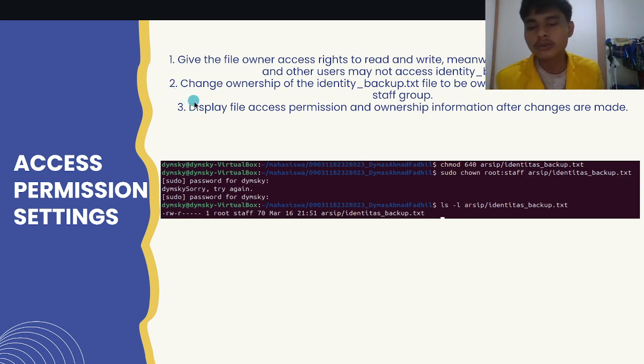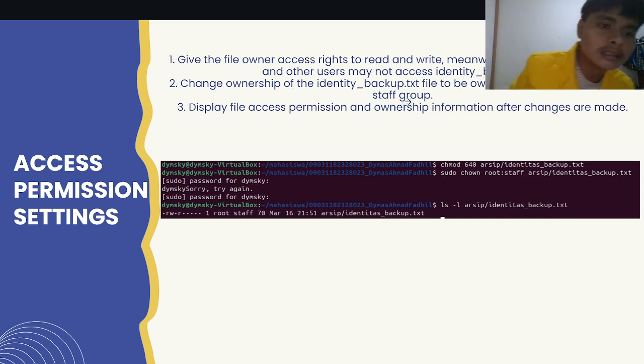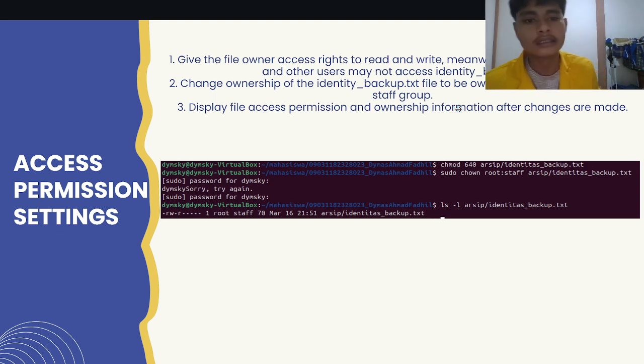And question number 2: change the ownership of the identitas_backup.txt file to be owned by the root user and the root group. Here, I will use sudo chown root:root arsip/identitas_backup.txt.